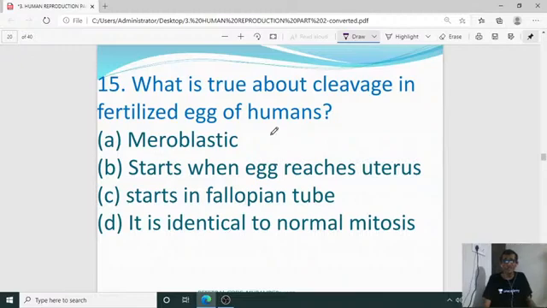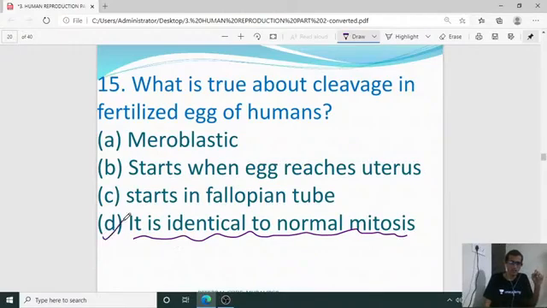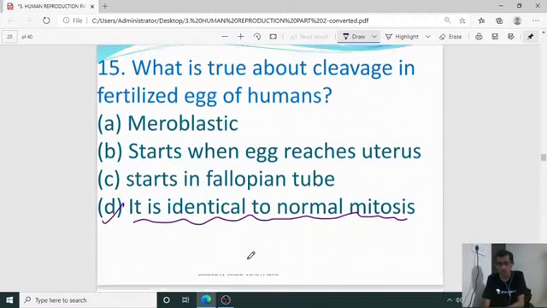Next, what is true about cleavage in the fertilized egg of humans? Here it is identical to normal mitosis. We can observe continuous mitosis giving new cells, forming a mass, that is morula, blastula, gastrula, etc. As a result, embryonic development takes place. So in the fertilized egg of a human being, the cleavage is identical to normal mitosis. So the right answer is D for the 15th one.